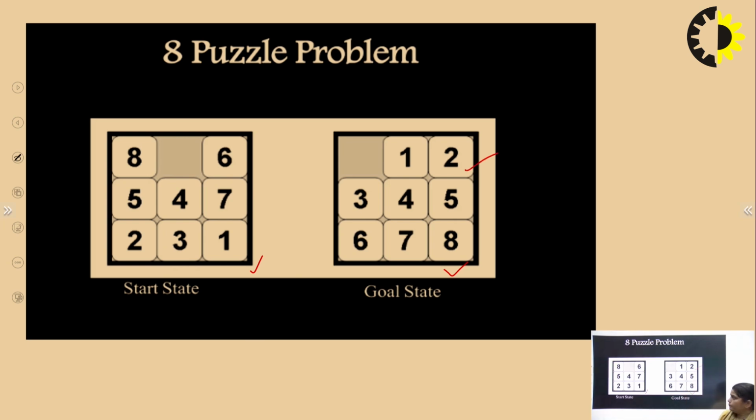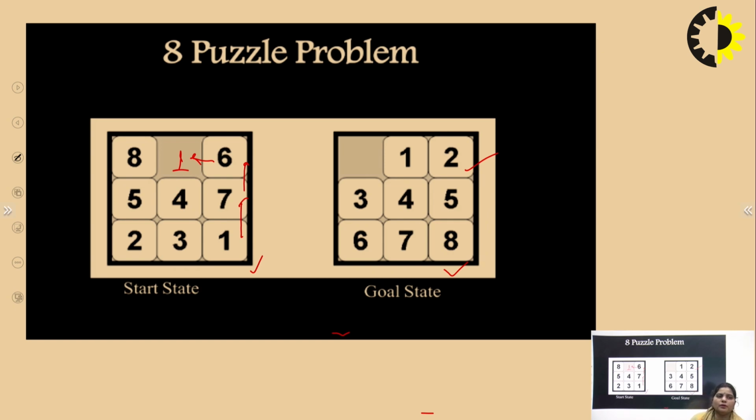So what do we do? We perform operations. The first operation is moving 6 towards the right. In the second operation, move 7 up, and in the third operation, move 1 upward. Now move 7 to this side and then 1 to the upper side, then finally 1 can come here. By performing multiple iterations of these, we are going to achieve the goal state from the initial state.